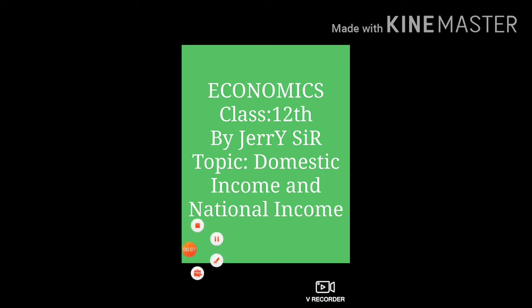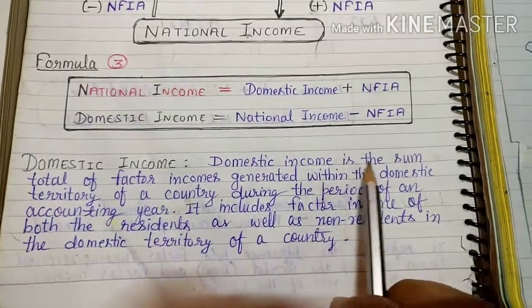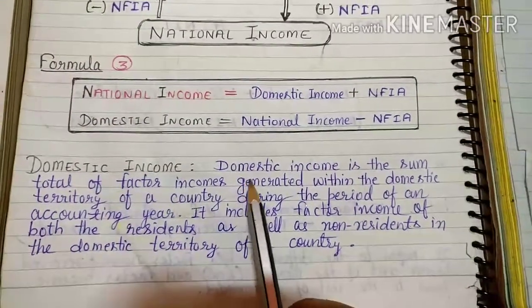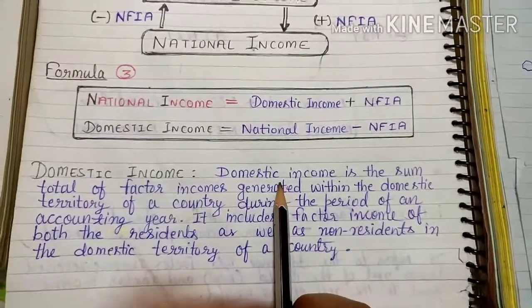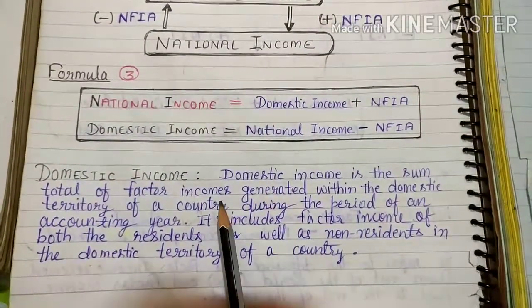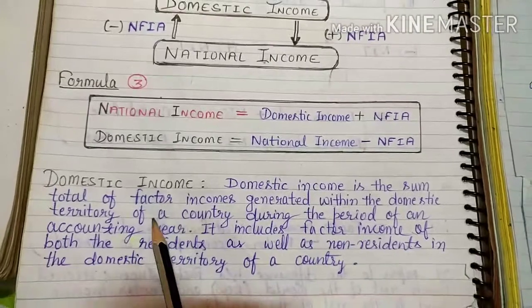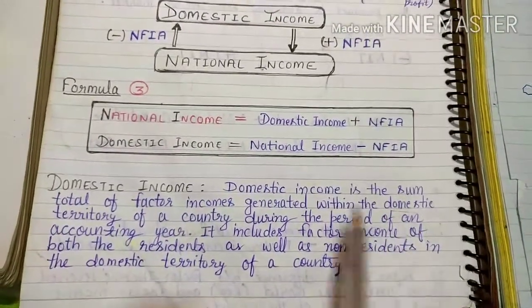I am Jerry Wheeler, your economics teacher, and today we are going to learn about domestic income and national income. So domestic income is the sum total of factor income generated within the domestic territory of a country. Now which income? This is the sum total of income that is generated within the domestic territory. The key words are domestic territory.